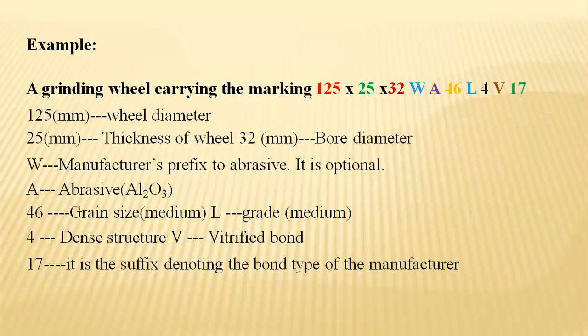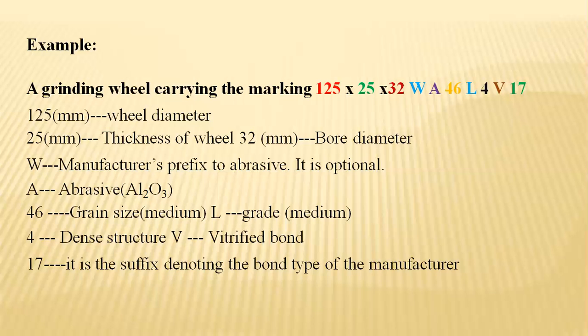Considering an example, a grinding wheel carrying the marking of 125 by 25 by 32 WA46 L4 V17. This number nomenclature particularly specifies the following classifications.